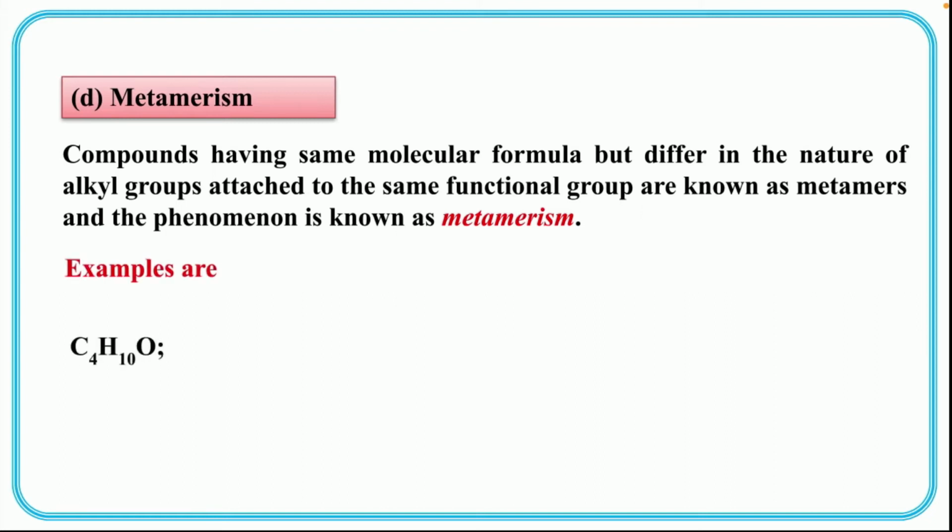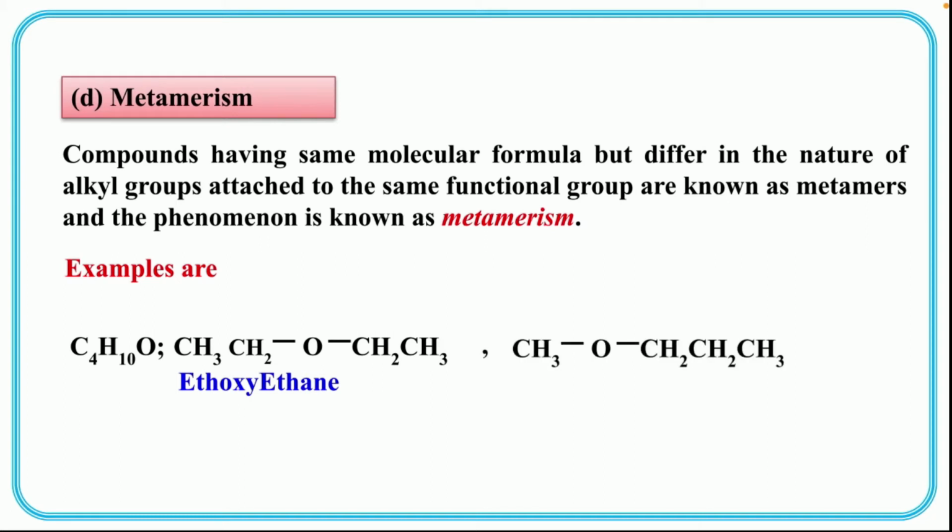See here, one molecular formula, let us take C4H10O. It can be written as CH3CH2OCH2CH3. Okay, here both the sides CH2CH3 is in equal position, so it is ethoxyethane, and it can also be represented in the form of methoxypropane. Here on one side only one CH3, and on the other side all the other carbon atoms are there.